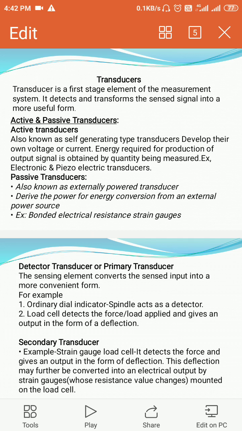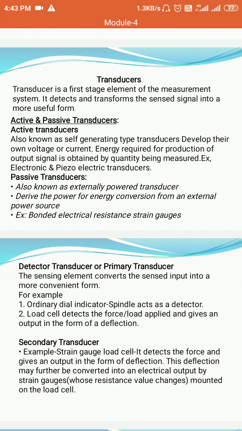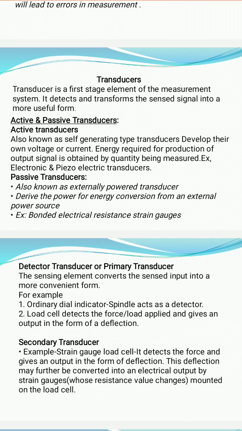Different types of transducers are there. Some are called active transducers. Some are called passive transducers. What is an active transducer? An active transducer is a transducer that generates its energy on its own. Self-generating transducers develop their own voltage or current. They do not need any auxiliary unit. Such transducers are called active transducers.